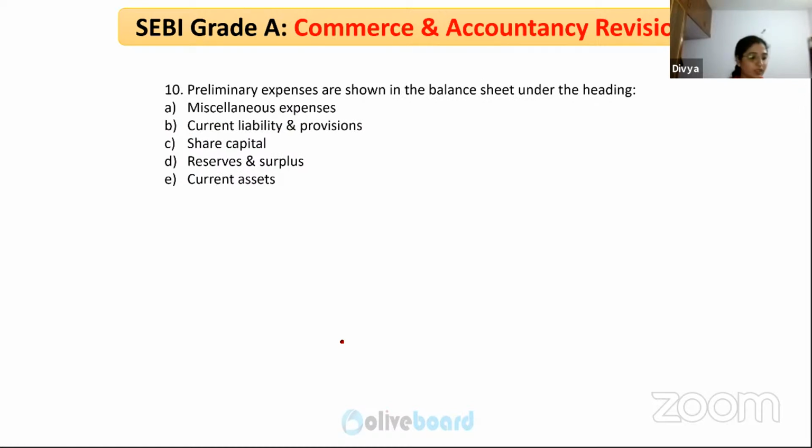Okay, so the last question we are coming to. Preliminary expenses are shown in the balance sheet under the heading. Okay.